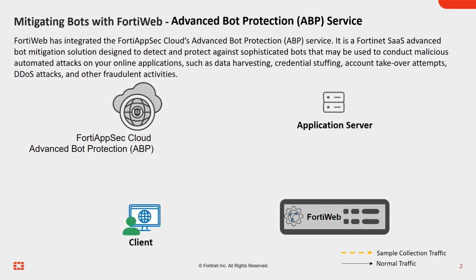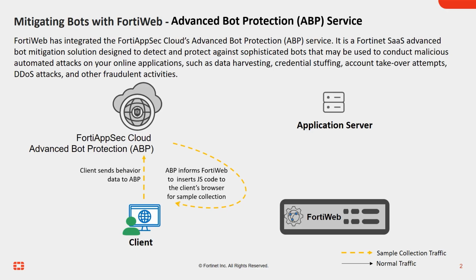FortiWeb integrates with FortiAppSec Cloud's Advanced Bot Protection service, a SaaS-based solution built to detect and block sophisticated bots that launch automated attacks against your online applications, such as data harvesting, credential stuffing, account takeover attempts, DDoS attacks, and other fraudulent activities. The Advanced Bot Protection service injects JavaScript into the client's browser via FortiWeb to monitor behavior and collect request samples. These samples are used to train a machine learning model that learns the typical, normal request patterns.